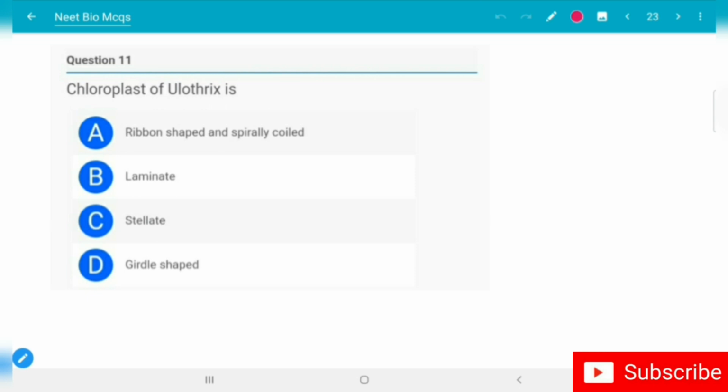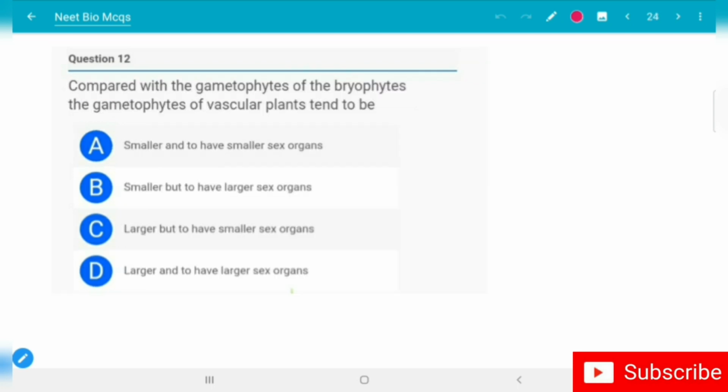Chloroplast of Ulothrix is: option A, ribbon shaped and spirally coiled; option B, laminate; option C, stellate; option D, girdle shaped. The correct option is option D, girdle shaped. Let's move to the 12th question.